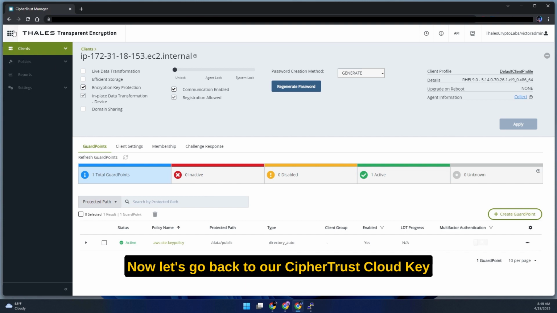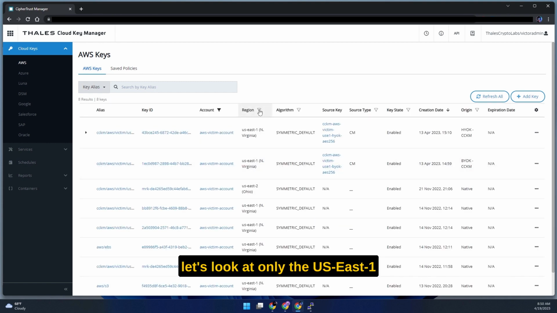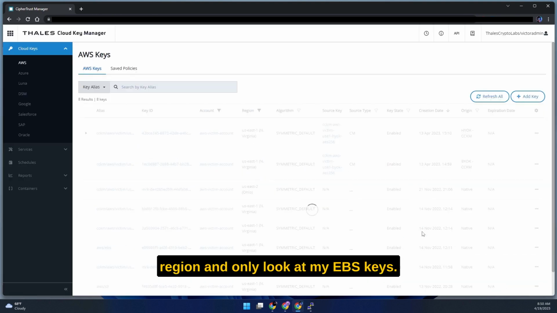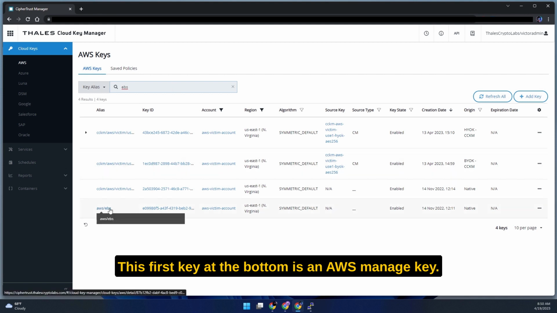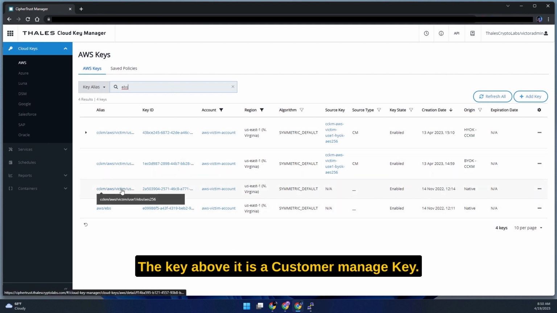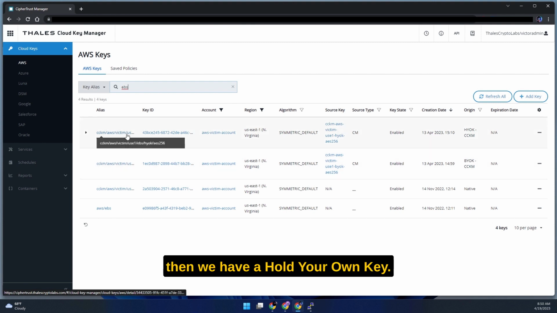Now let's go back to our CipherTrust Cloud Key Manager console and filter down to our victim account. Let's look at only the US East 1 region and only look at my EBS keys. Here are the 4 keys that are being used to encrypt each EBS volume. This first key at the bottom is an AWS managed key. The key above it is a customer managed key. This is a bring your own key, and then we have a hold your own key.